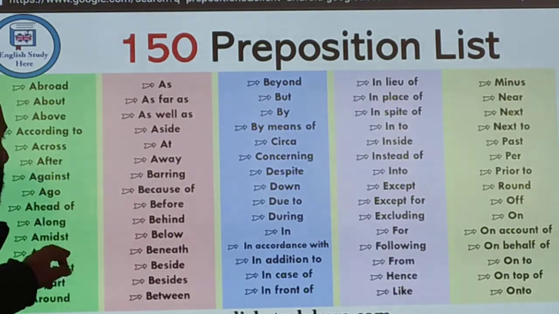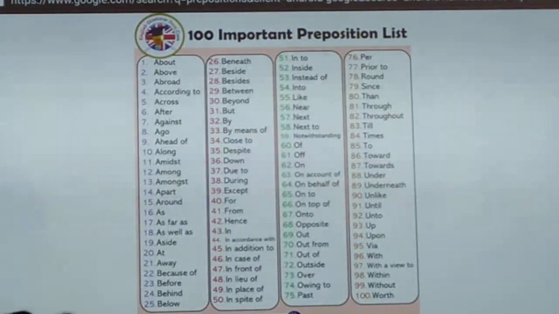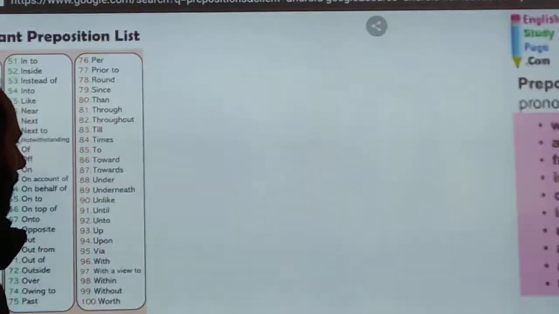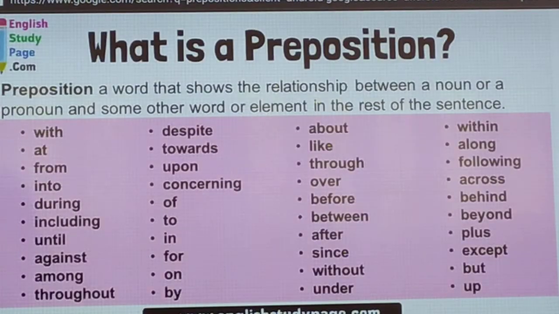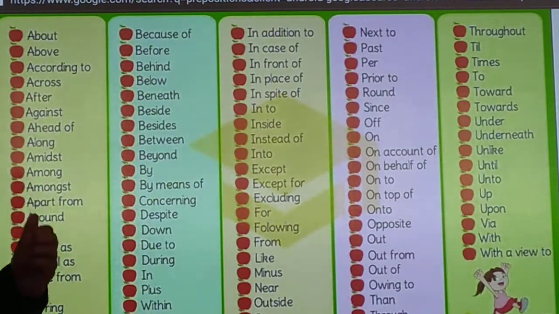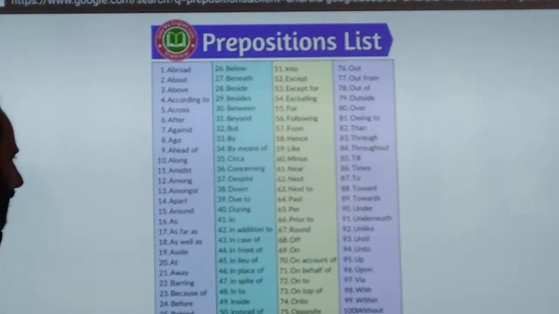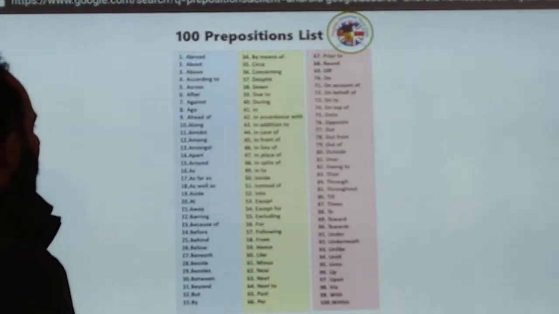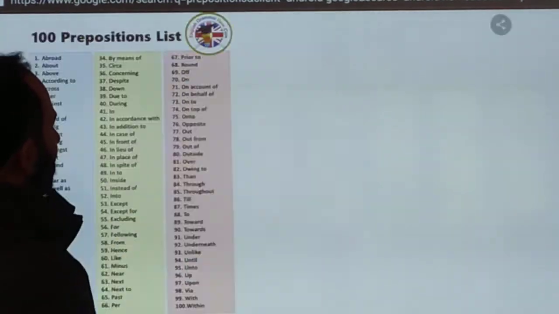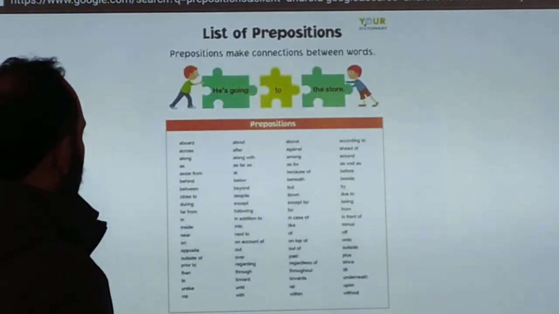I always say, please take the screenshots. These are other important ones. Please take the screenshots. Yes, this is another list. Today I have told you to take more screenshots, because I already told you that proportions are limitless.